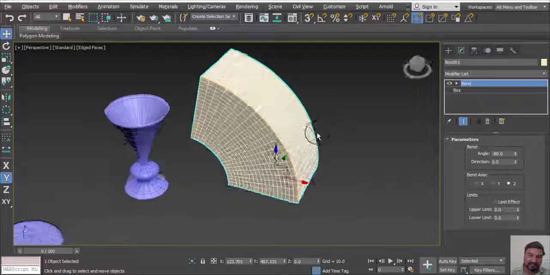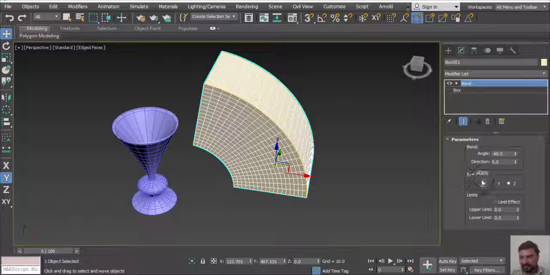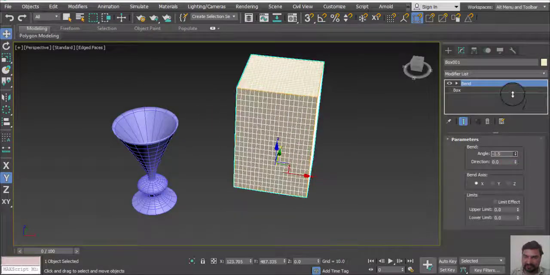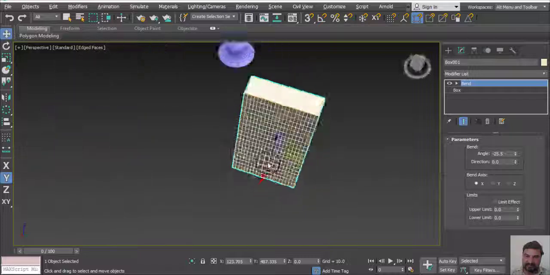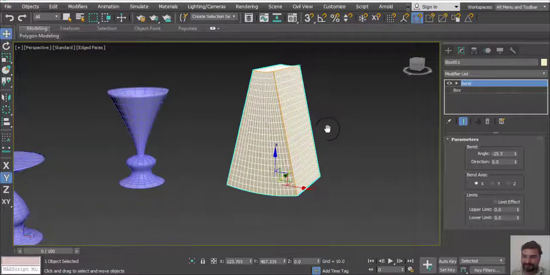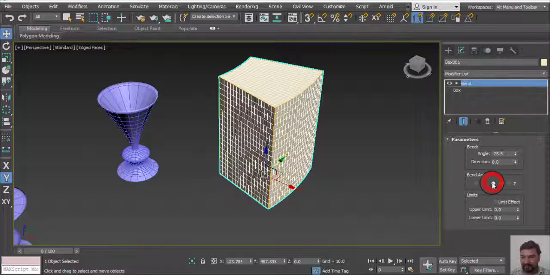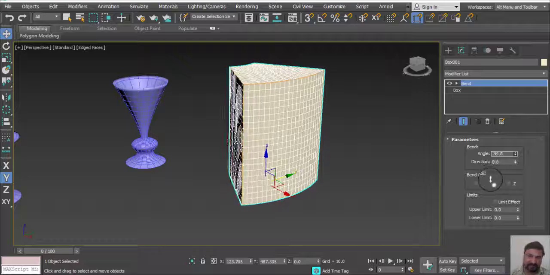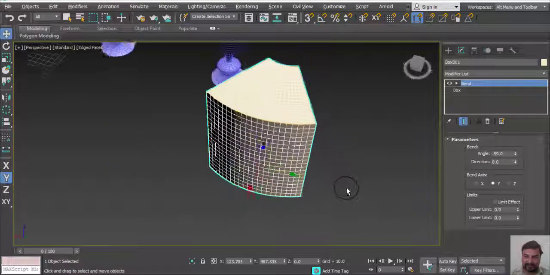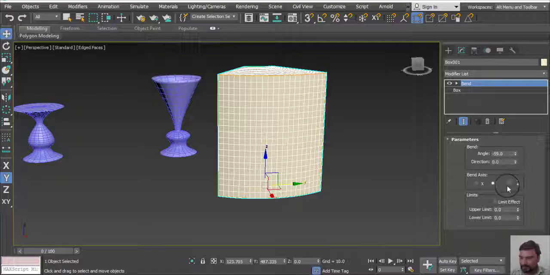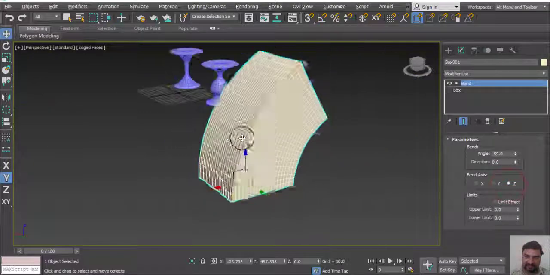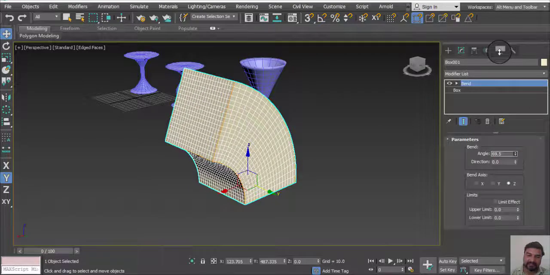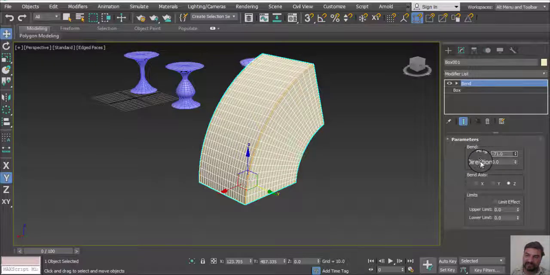So we can easily convert our object into different types of shapes. Like this. We have other option here, Bend option. We can use a particular object like this. Here is a Y axis. We can also manage a Y axis angle, and we can change a different type of object here. Again, we can use a Z axis. We can simply convert our object Bend to Z axis.